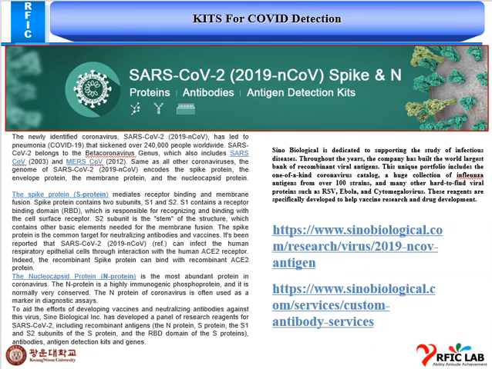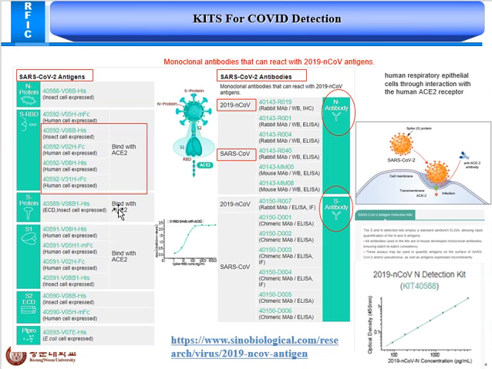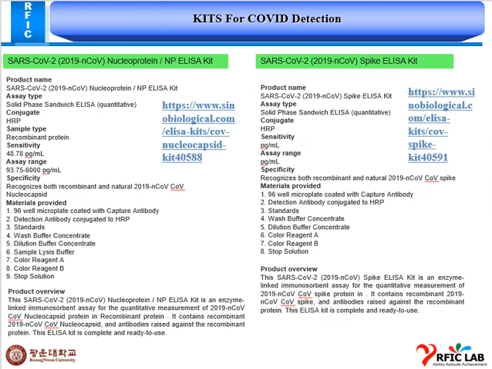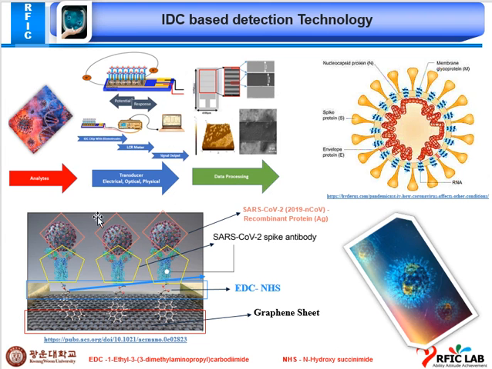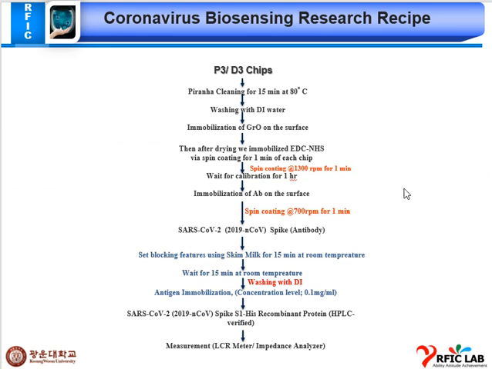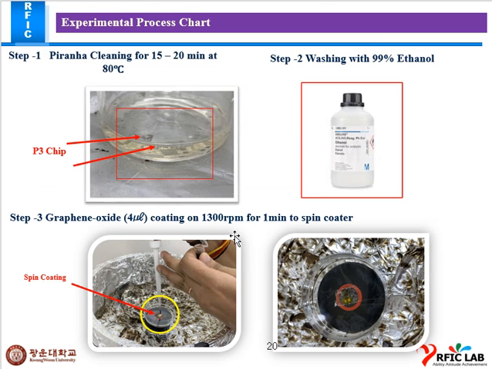This is the kit for COVID detection, and this is what we are using with our chip. This is our IDC based detection technology which we are going to use here. This is our biosensing research recipe, with all the methodology and experimental process chart of how we have done this process to immobilize the antibody and to test the antigens.